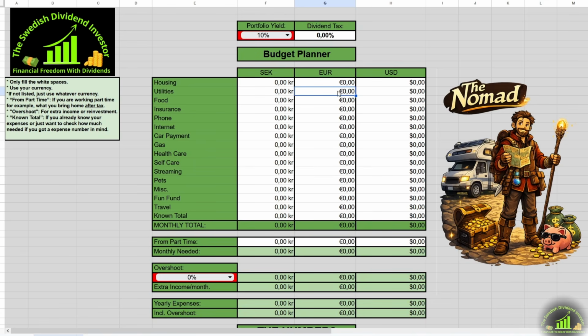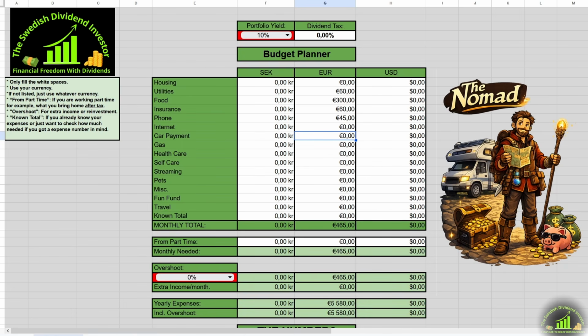Utilities. This would be gas canisters for the stove and heat. Let's go with 60 euros for 2 refills per month. Food is a tough one, but let's go with a budget build here. Let's go for 300 euros. 60 euros for insurance. Let's put 45 on the phone, but this does include internet as well, so a plan with unlimited data.